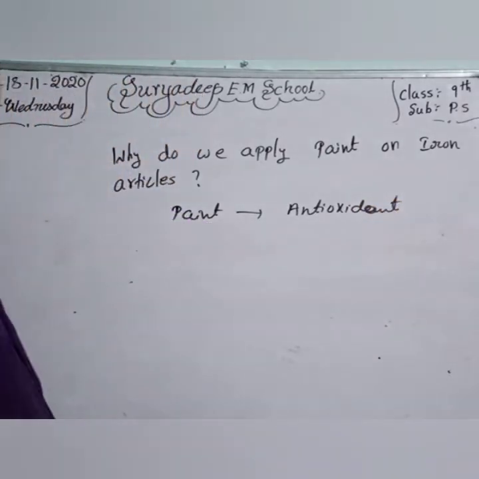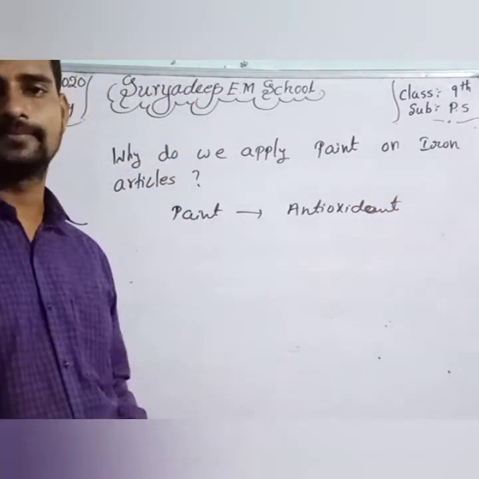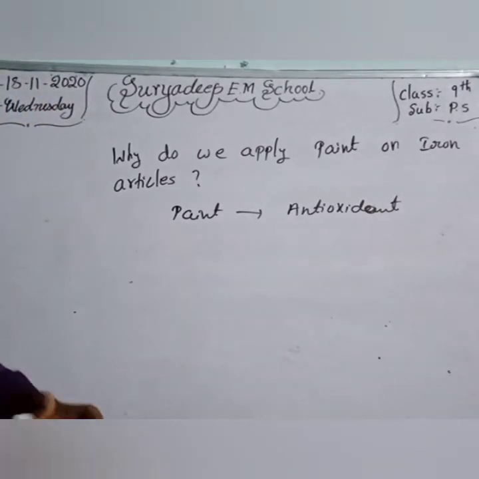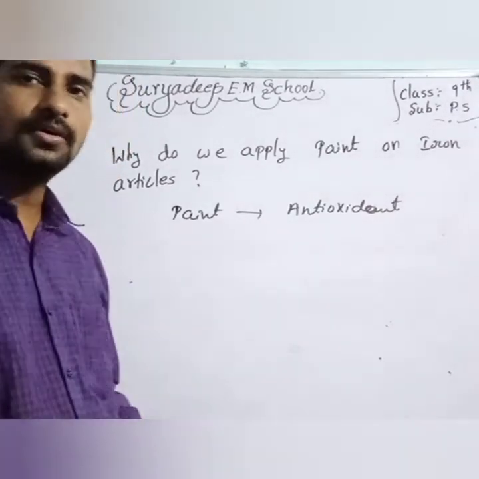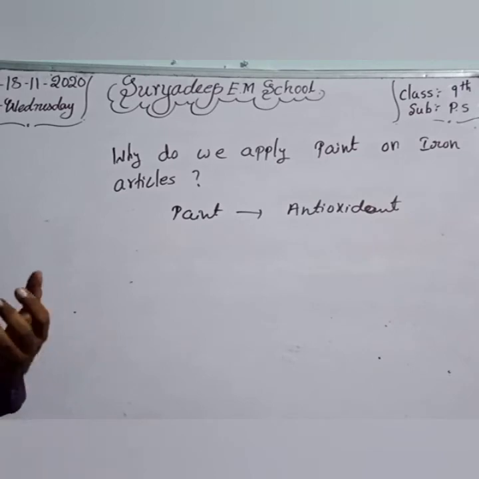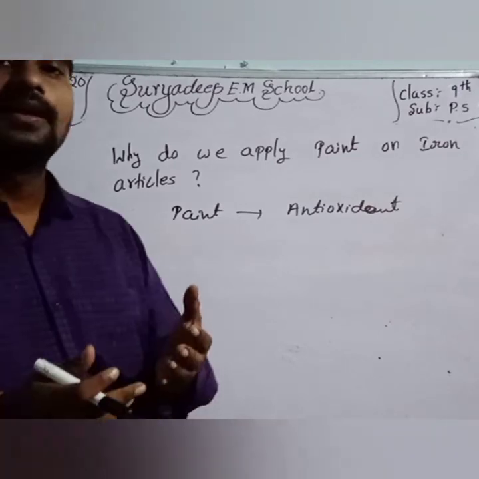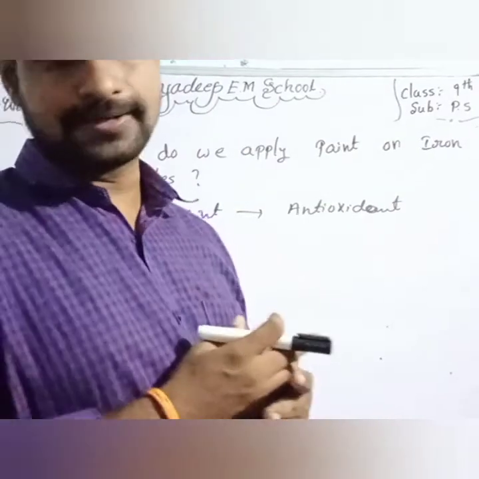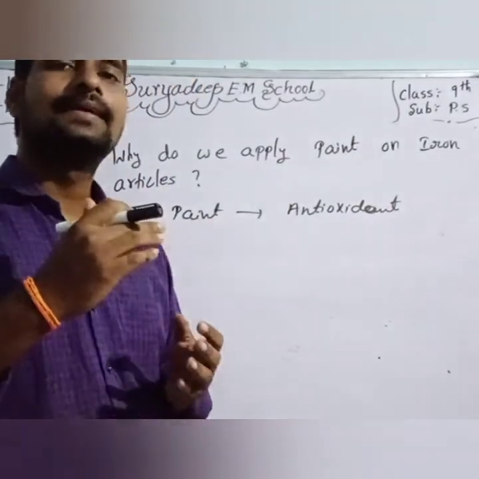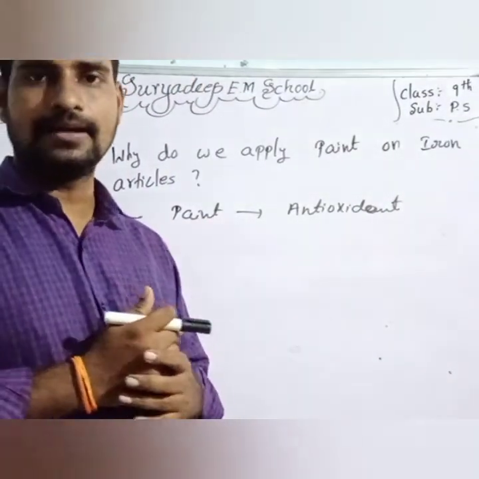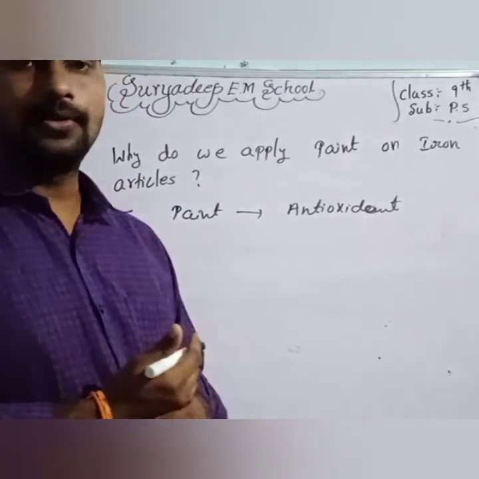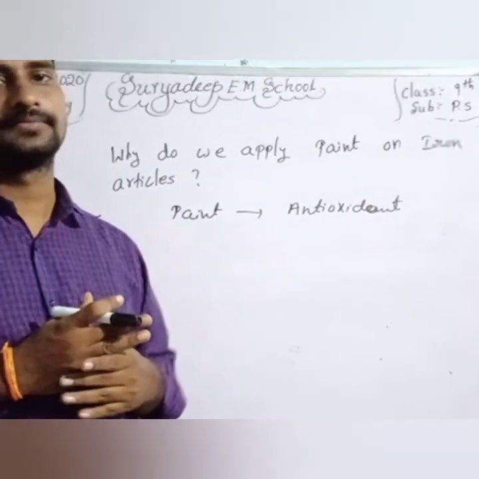Antioxidant means it is opposite to the oxidation reaction. So paint acts as an antioxidant. Iron articles are painted to slow down the oxidation reaction. That means the iron doesn't react with oxygen or water, and doesn't give iron oxide. Clear?